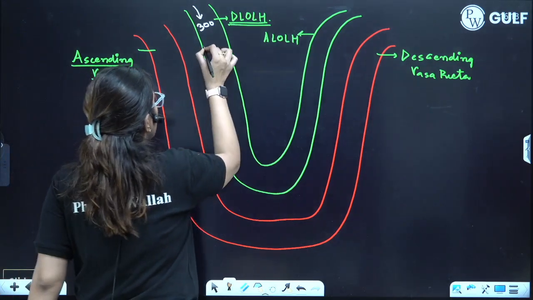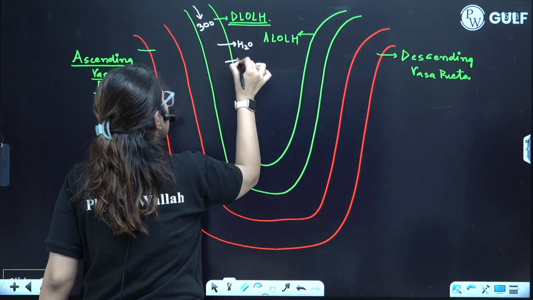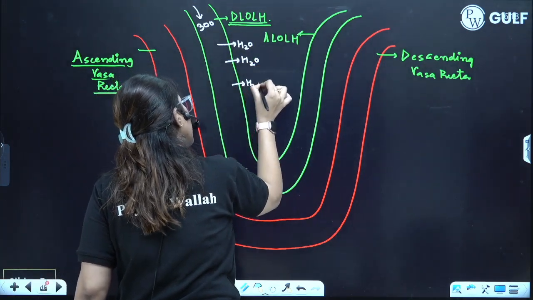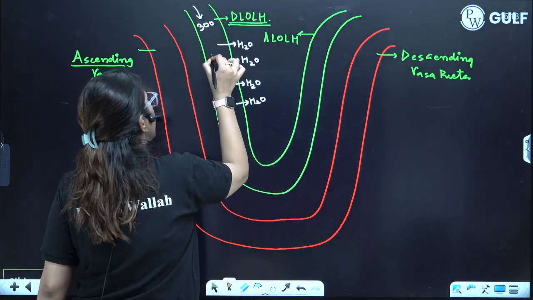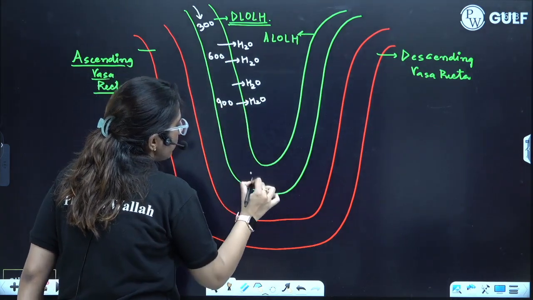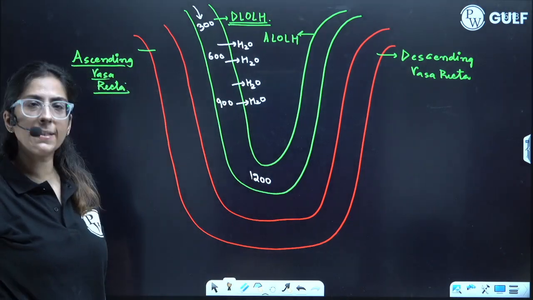Now, as it goes down, the water comes out. This is the water which is coming out. You know, descending limb is permeable to water only. So the osmolarity will increase to 600, then again to 900. Here it will become 1200. Clear? Very easy peasy lemon squeezy.